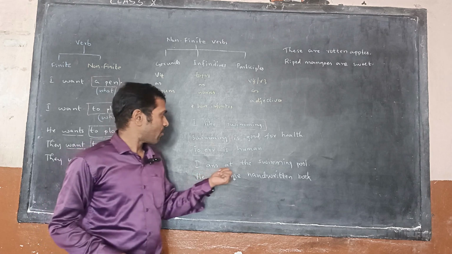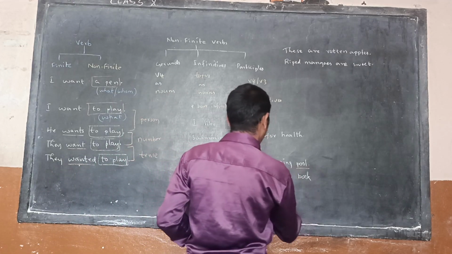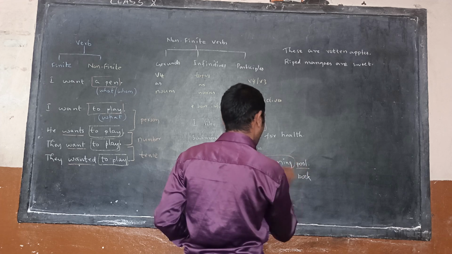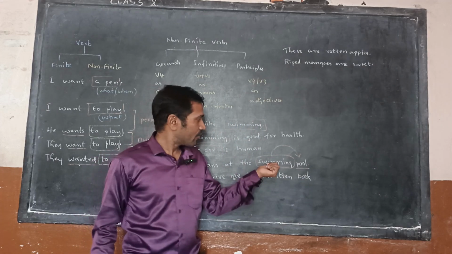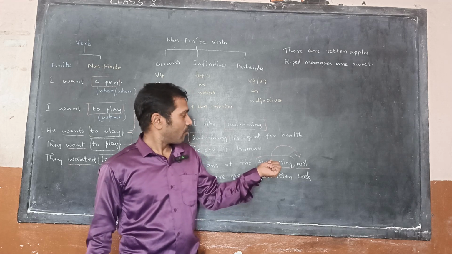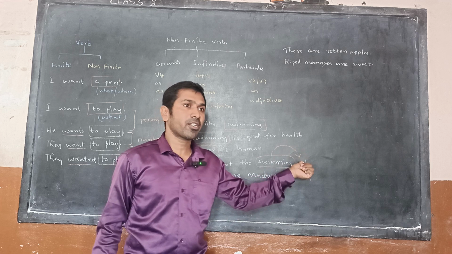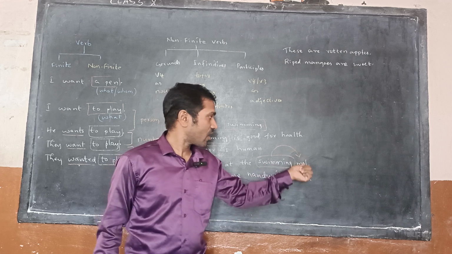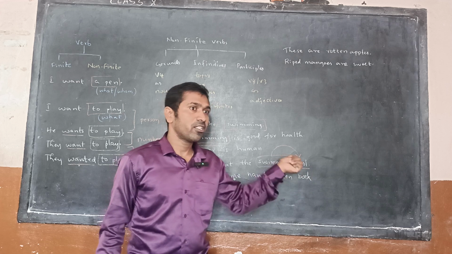Okay. I am at the swimming pool. Here, in this case, the word pool is modified with the help of the word swimming. Now this word swimming is not working like a noun, not working like a verb, but it is working like a modifying word. It is working like an adjective. It is giving extra information to the noun pool. So that is why it is called an adjective.